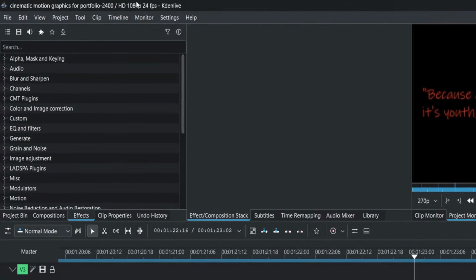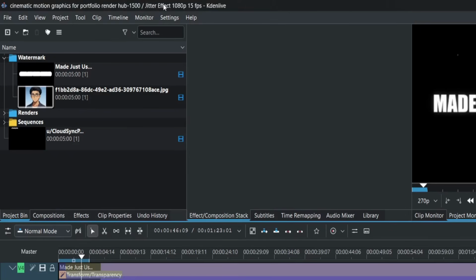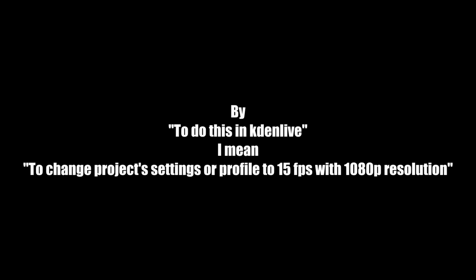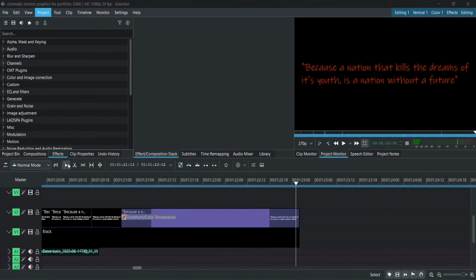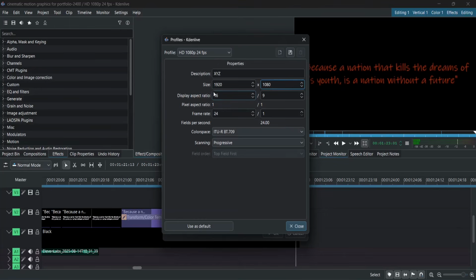One last thing I forgot to mention earlier. After editing, I first rendered the clip at 24 frames per second, then re-rendered the final video at 15 frames per second to get a jittery, choppy effect. To do this in Kdenlive, open Project, Project Settings, click Create New or Edit Your Current Profile, set the resolution to 1920 by 1080, the display aspect ratio to 16:9, and the frame rate to 15 frames per second. Save the profile and render using that profile.